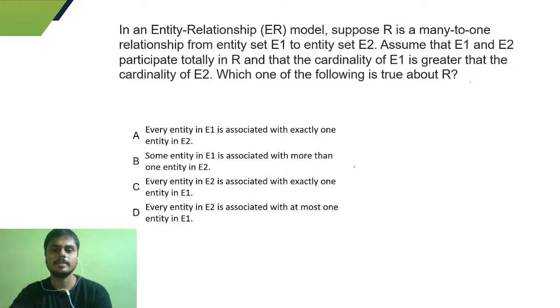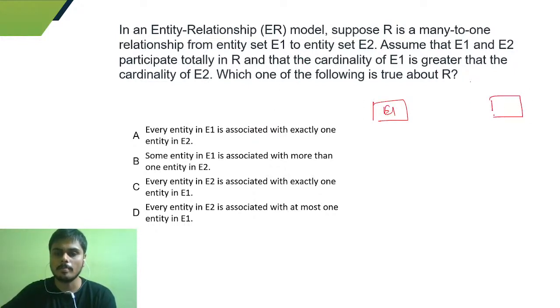Okay. So it is saying that in an entity relationship model, suppose R is a many to one relationship from entity set E1 to entity set E2. So we have two entity sets E1 and E2, and R is a many to one relationship from E1 to E2.